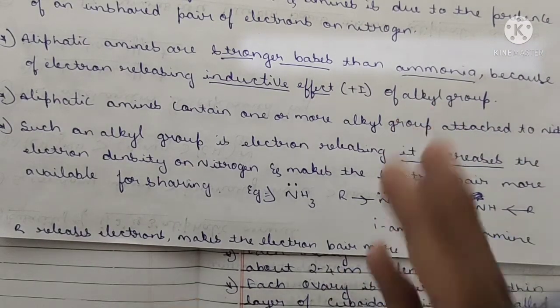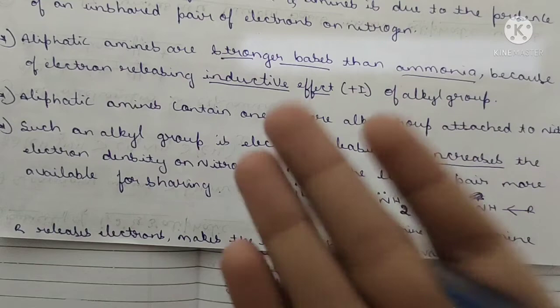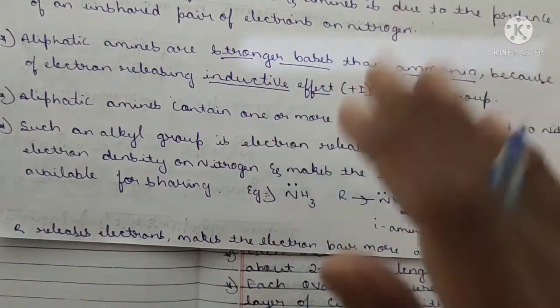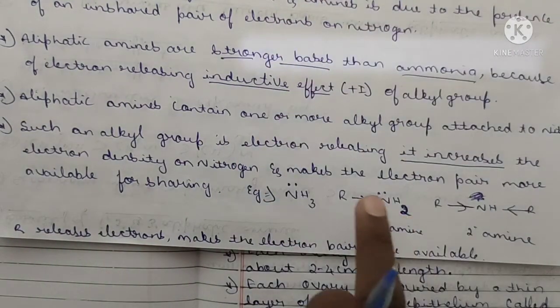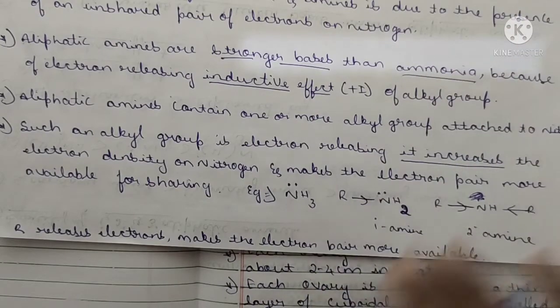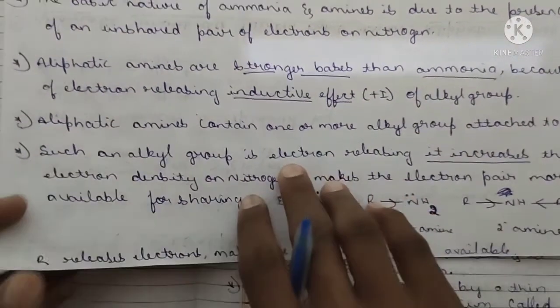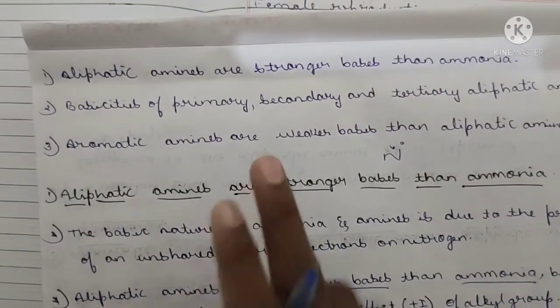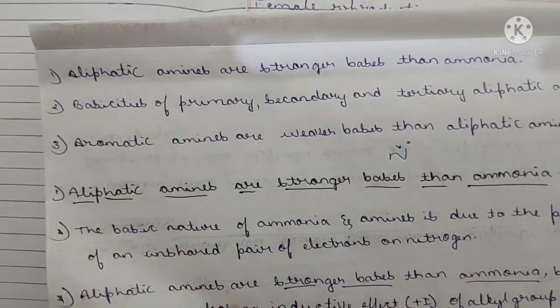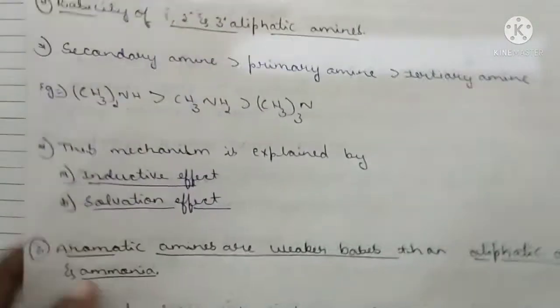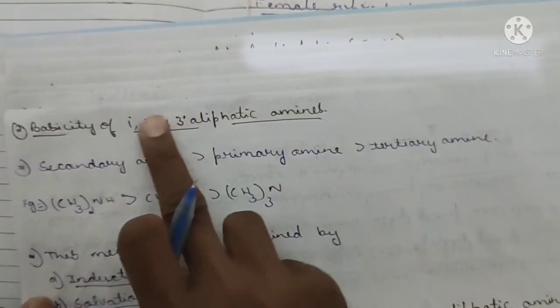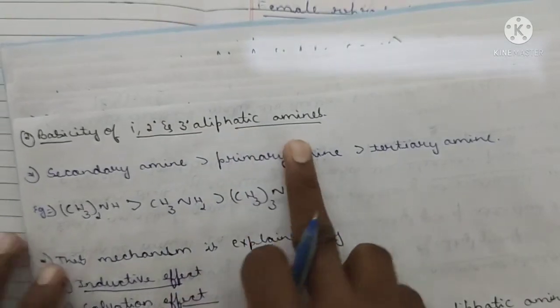They release the electrons, so the electron density over the nitrogen increases. Due to the increase in electron density over the nitrogen, the sharing of electrons increases and the stability also increases. This is the simple basic character of these amines. Now, basicity of primary, secondary and tertiary amines. Basicity of primary, secondary and tertiary aliphatic amines.